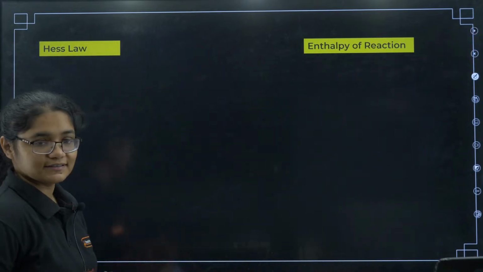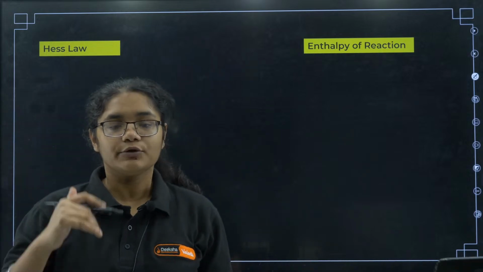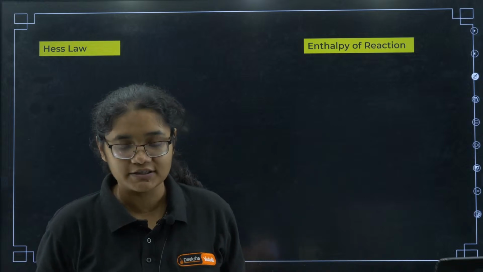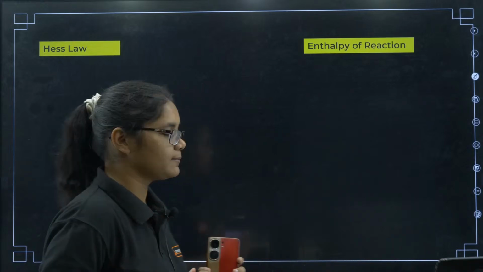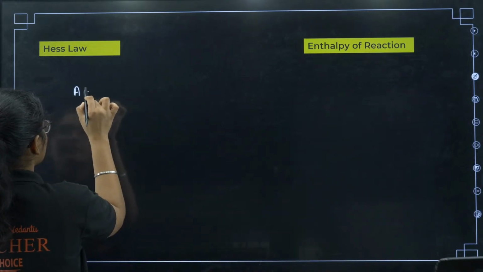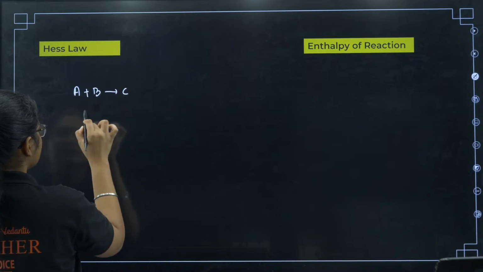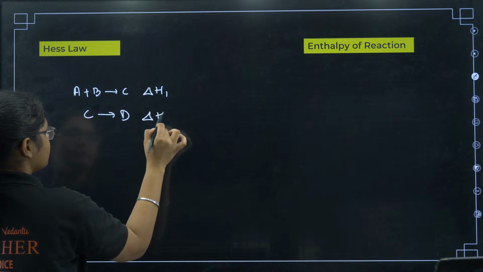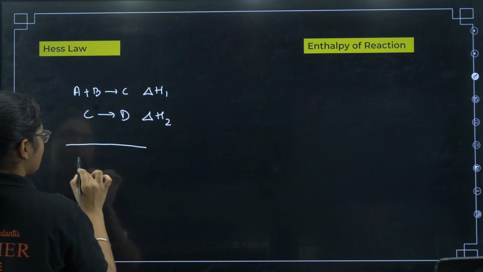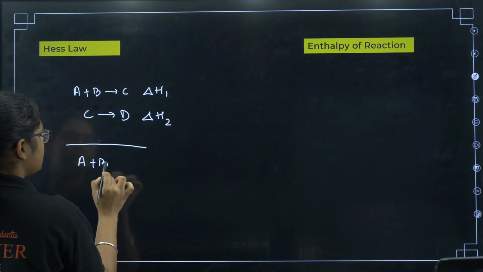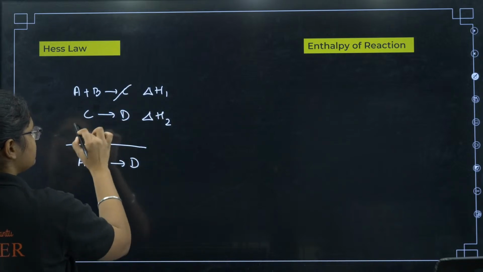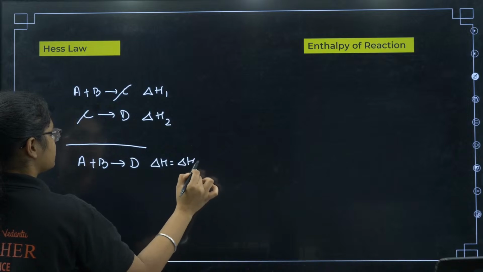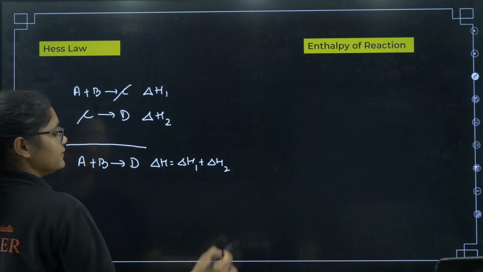Next, coming to Hess's law. See, Hess's law means what? Suppose you have 3-4 reactions. You can arrange those reactions to get a final equation. Suppose A plus B is giving me C, and C gives me D. The enthalpy of the first reaction is 1 and of the second reaction is 2. Now I have a final reaction which is A plus B gives me D. If I just add these two reactions, the enthalpy of the final reaction will be the first reaction enthalpy plus the second reaction enthalpy.